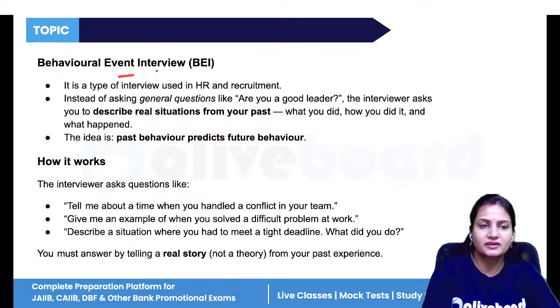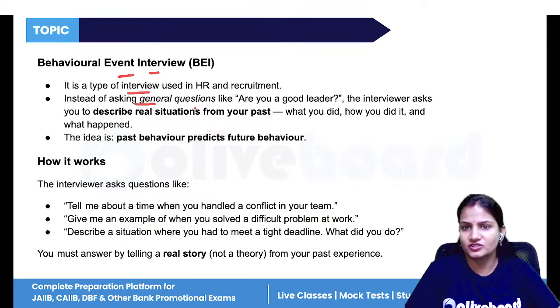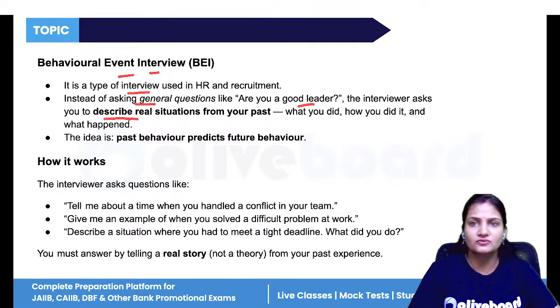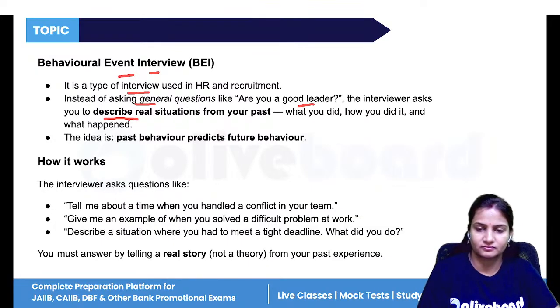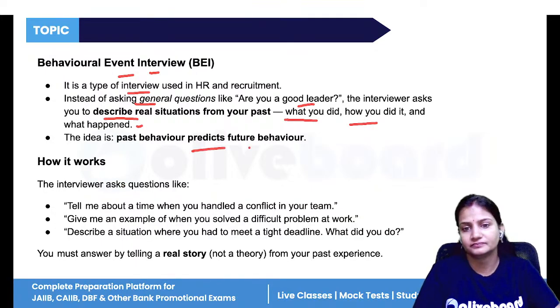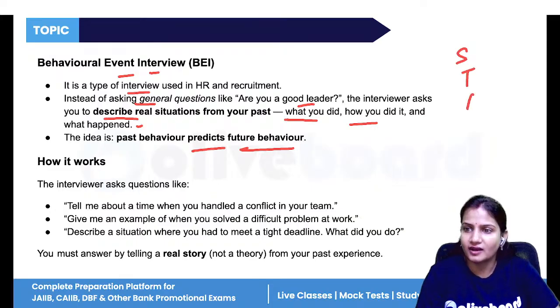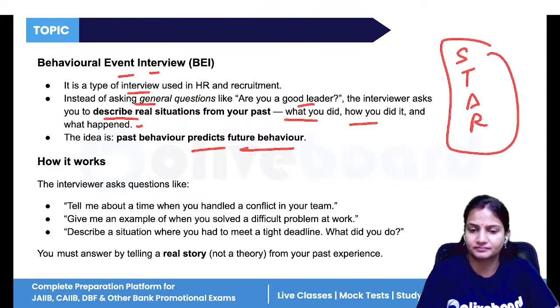Now, what is a behavioral event interview? It is a type of interview. Instead of asking general questions like are you a good leader, can you do this work, the interviewer will ask you to describe real situations that you have handled in the past, so that the interviewer can relate it to the future also. What you did, how you did it, and what happened, so that they can predict future behavior.